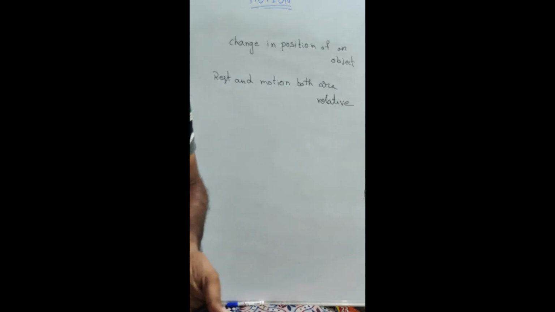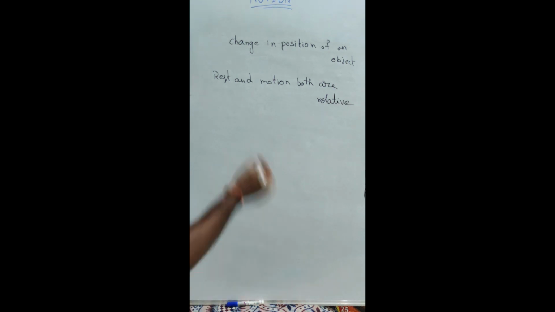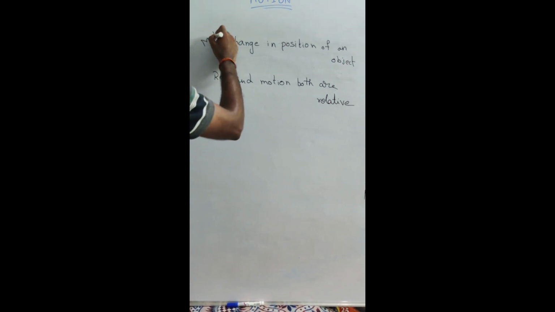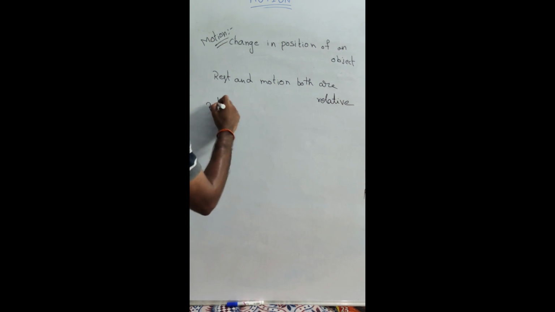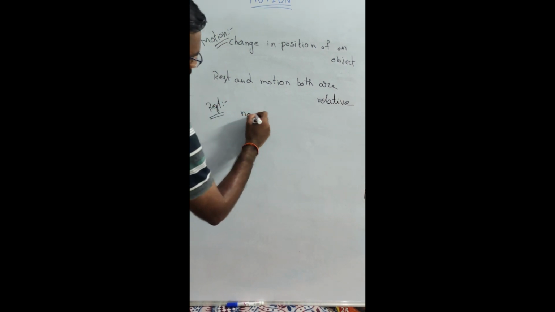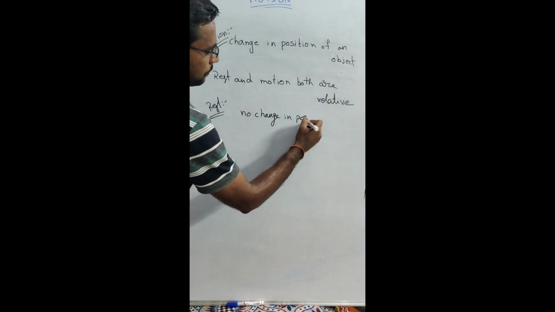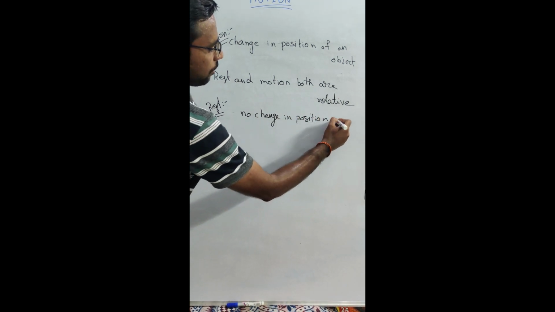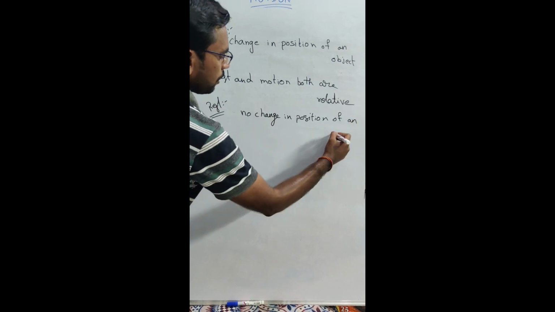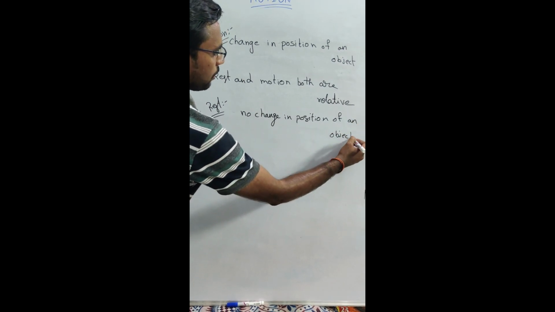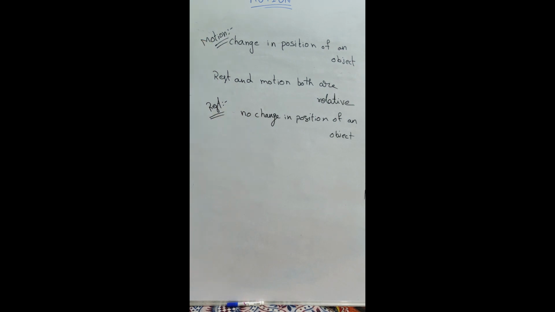If there is no change in position of an object, that is called rest. Rest means no change in position of an object. These are the motion and rest definitions.